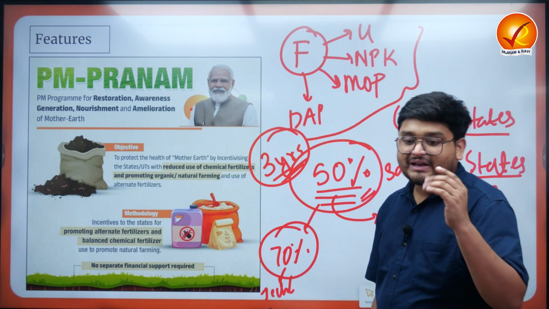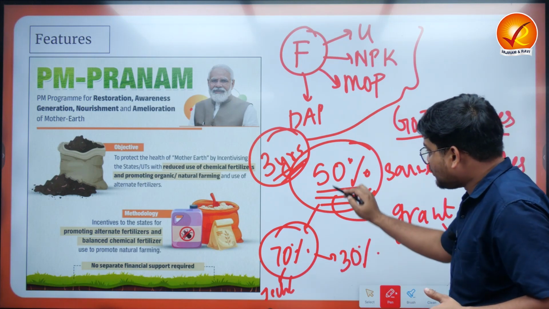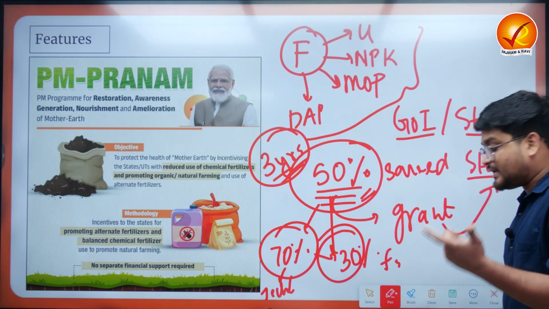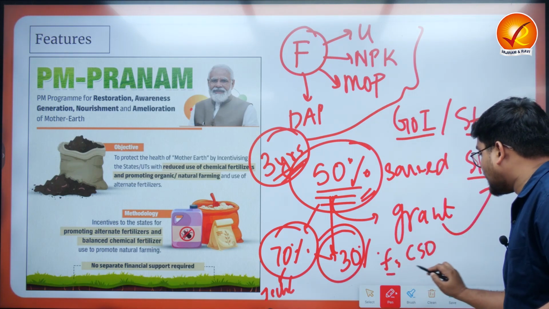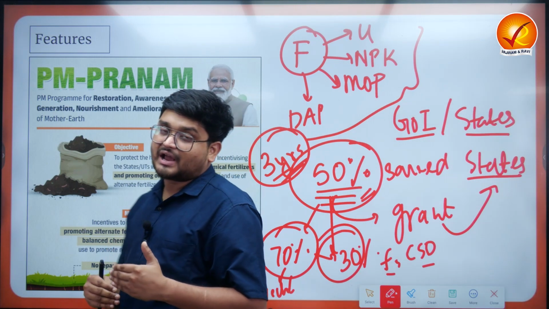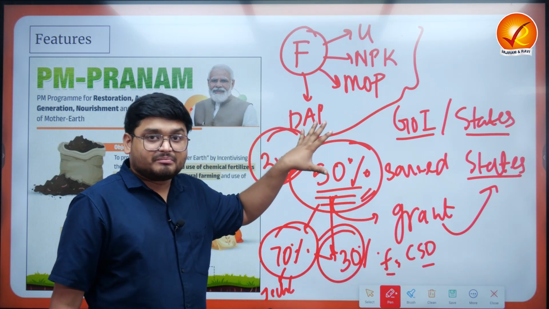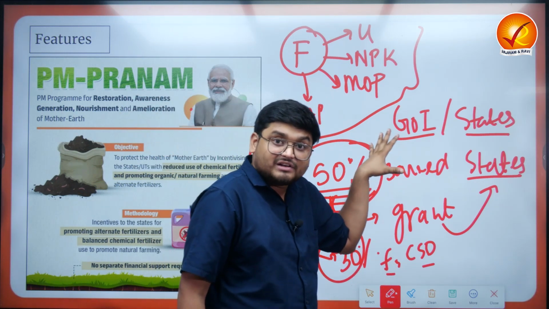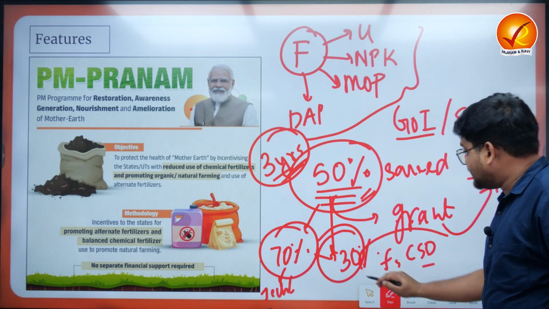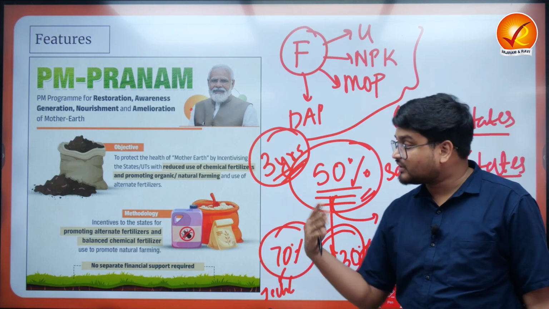Apart from this, the remaining 30% of this entire grant will be given to various farmers, to various civil society organizations and various other actors and stakeholders in the agriculture sector who are doing exceptionally well in reducing chemical fertilizer use over a period of time. So 30% of the funds will also be given to these people to incentivize them and to promote them as a role model in front of the nation.